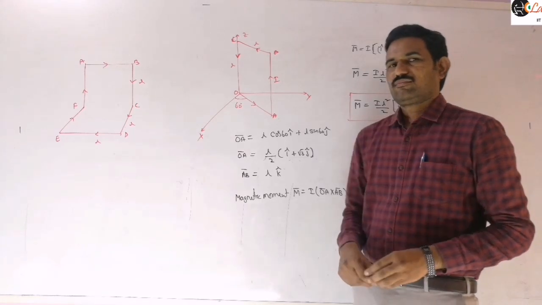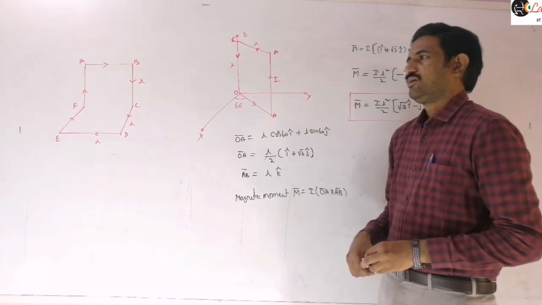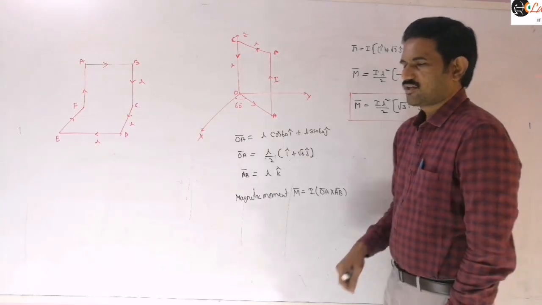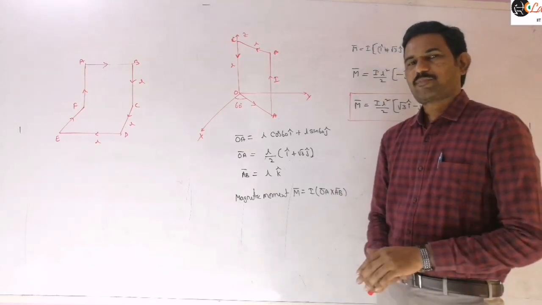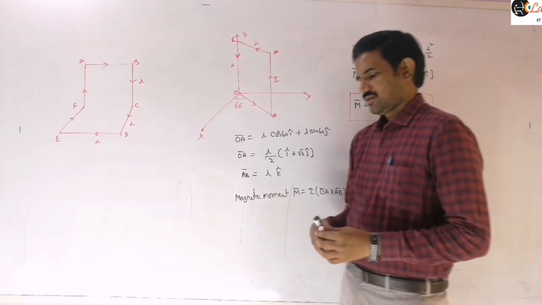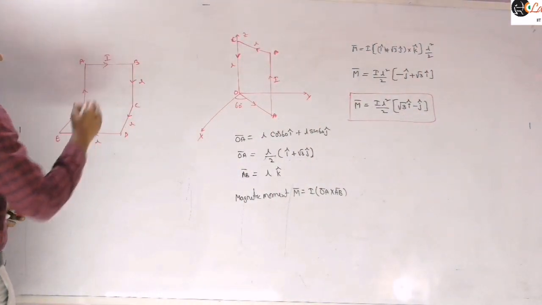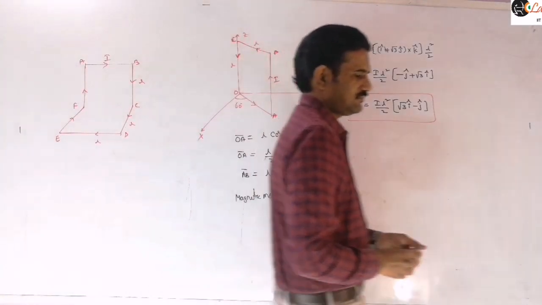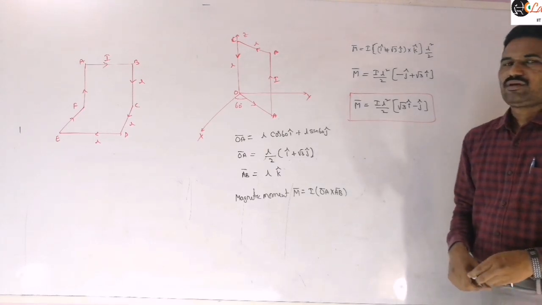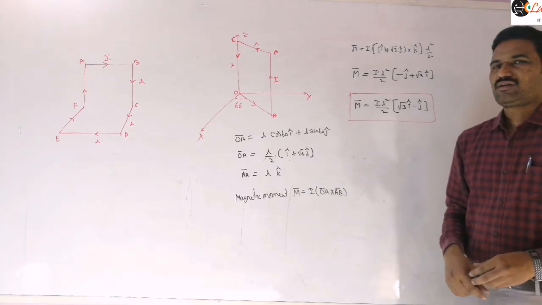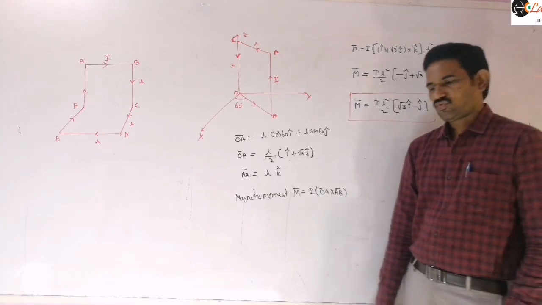Two square loops are joined as shown in the figure, and they are placed in two perpendicular planes. Then find the magnitude of the magnetic moment of the total loop.